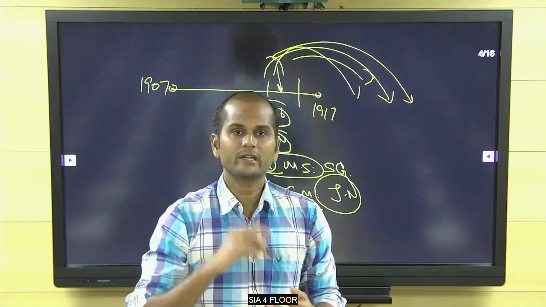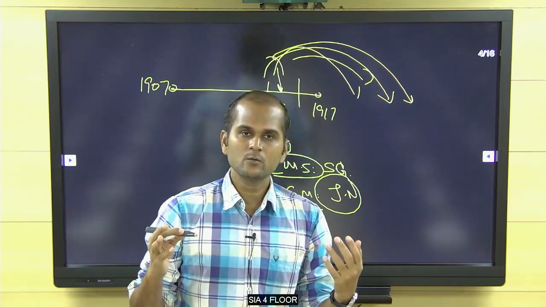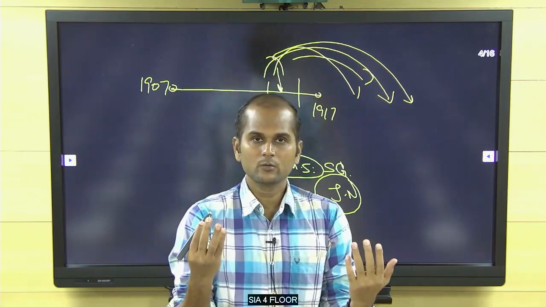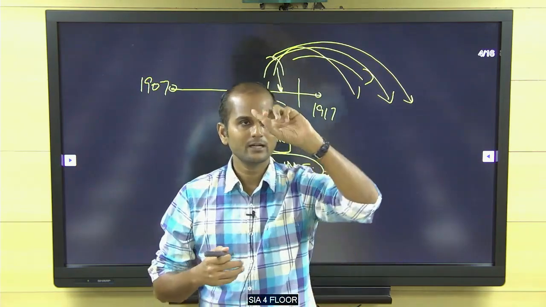Understood? This is called new impetus. So when no national movements were happening, the Home Rule Movement, 90% Home Rule Movement got it. It's a new impetus. So point 2, what is the Home Rule Movement?